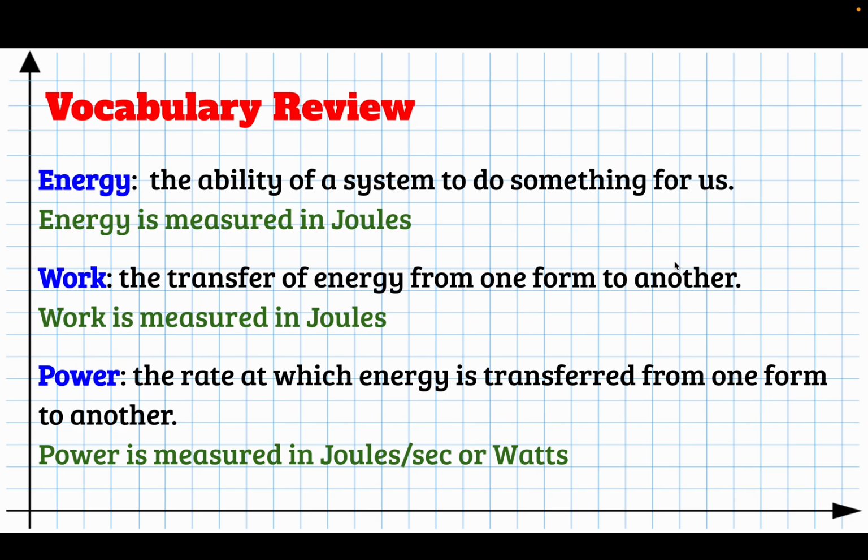Power is not energy and it is not work. It is the rate at which the energy is transferred from one form to another, and we measure that in joules per second or in watts. So power is not a unit of energy. A watt is not a unit of energy. It's a unit of power.